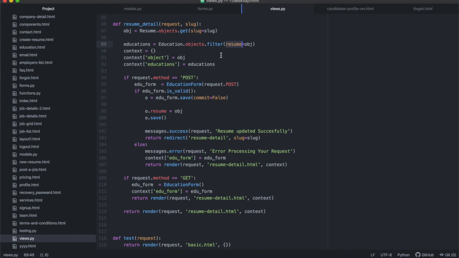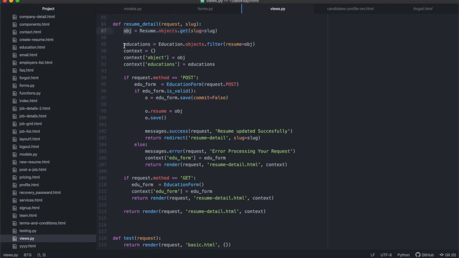All right, so we want to get the resume that is equal to obj, and obj is this object over there that we got from the database for the slug that comes in. The slug that we get into our view function enables us to pull out the instance of the object that is associated with that slug. That object is an instance of the resume.